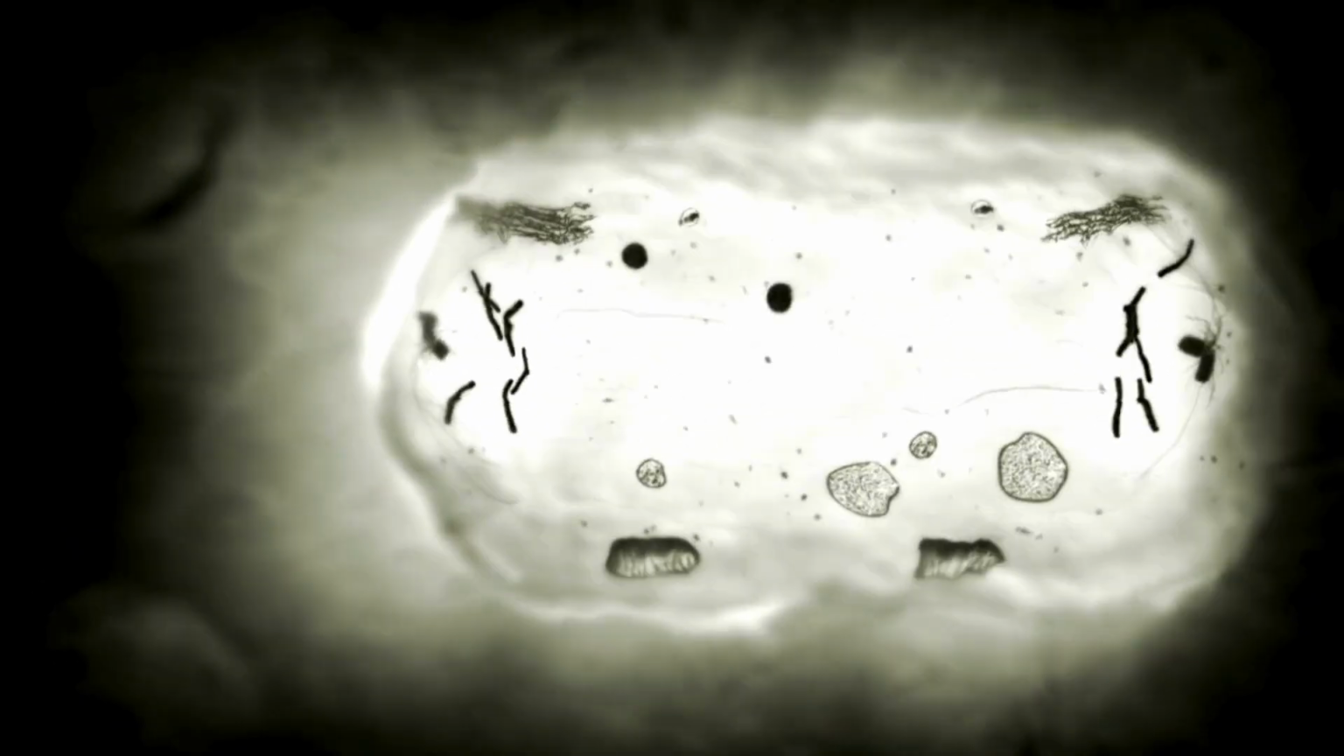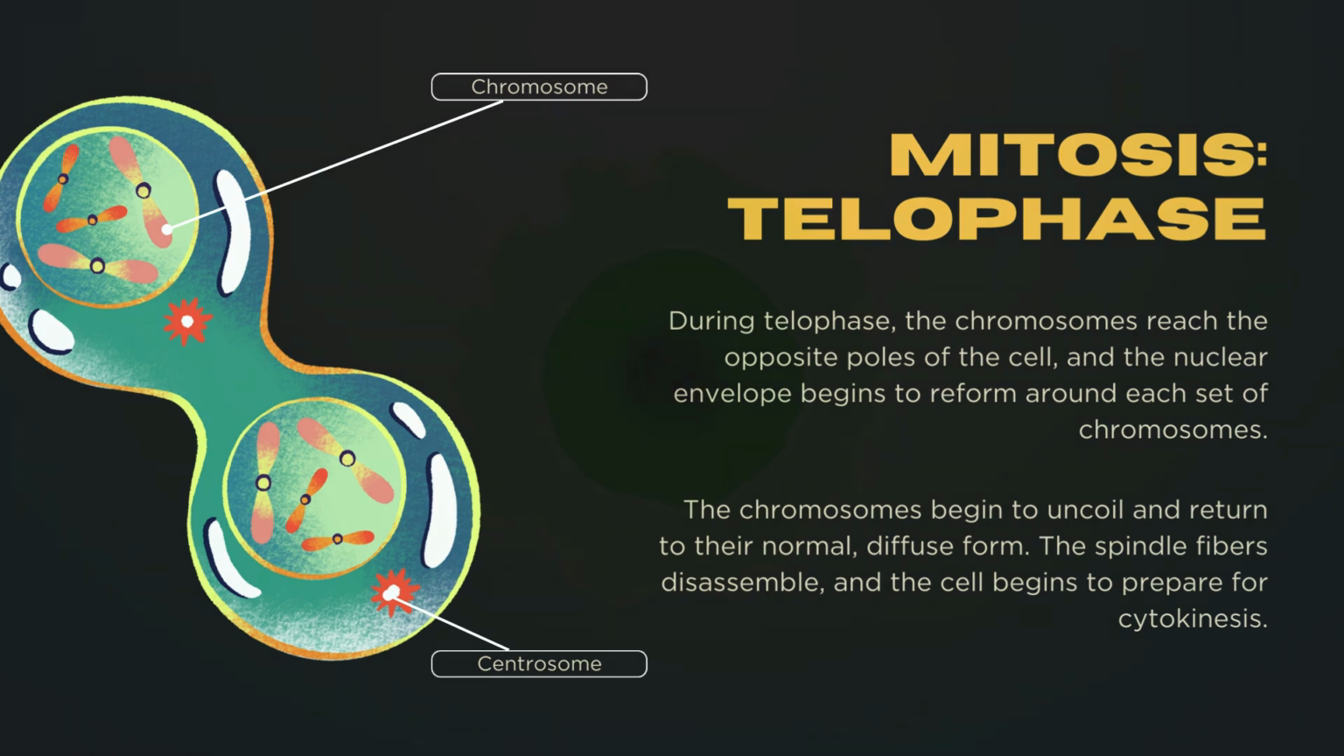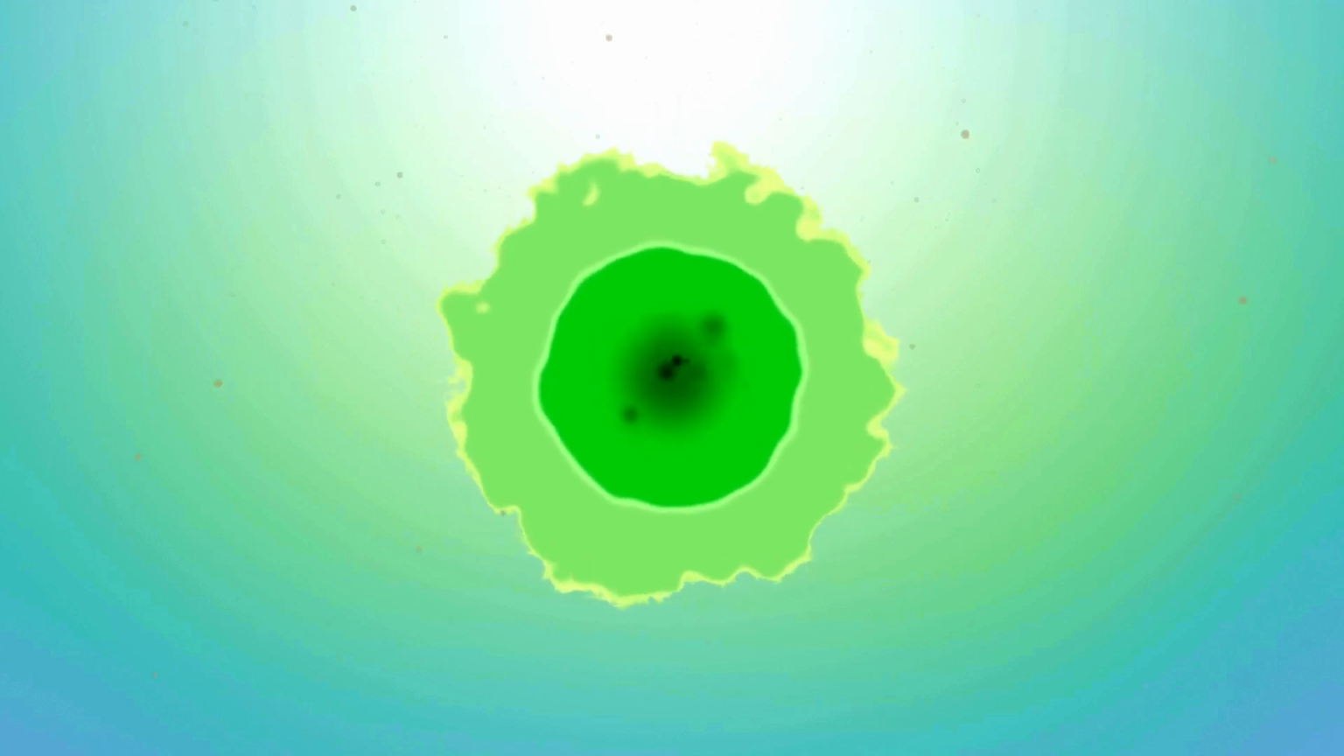Telophase. During telophase, the chromosomes reach the opposite poles of the cell, and the nuclear envelope begins to reform around each set of chromosomes. The chromosomes begin to uncoil and return to their normal, diffuse form. The spindle fibers disassemble, and the cell begins to prepare for cytokinesis.